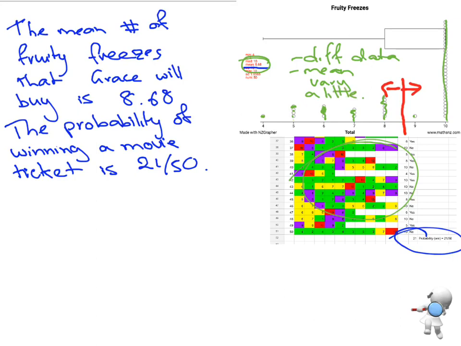Then the third part of it is looking at your overall conclusion. Do we expect that our probability here of 21 out of 50 would be exactly the same, similar, or quite different? Similar to the mean, I would expect that my probability would be similar. I don't think it's going to be exactly the same. If I did another simulation with 50 trials, I might get 22 yeses, or 20, or 18, or 25, but I'm going to get a number somewhere similar to the one that I've found there.